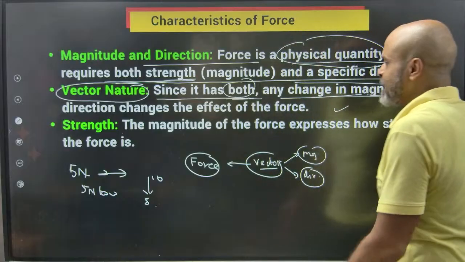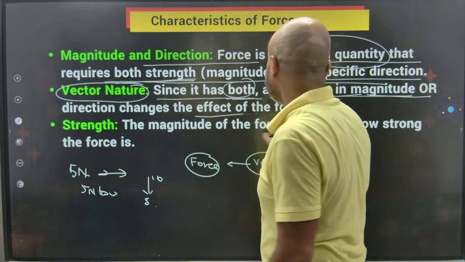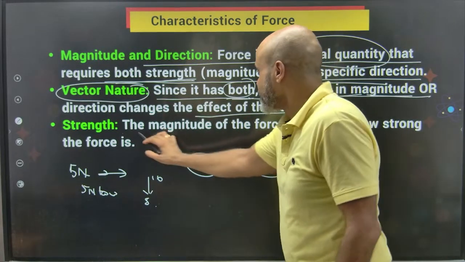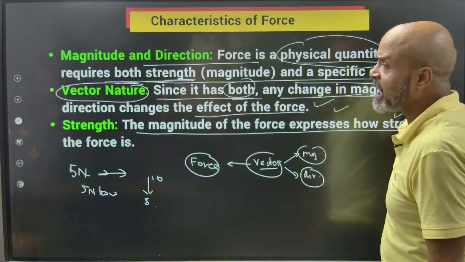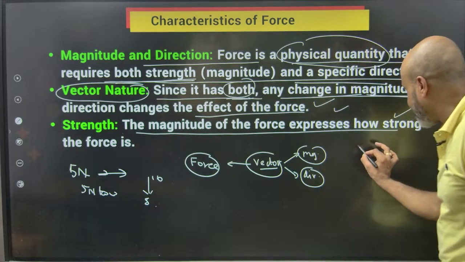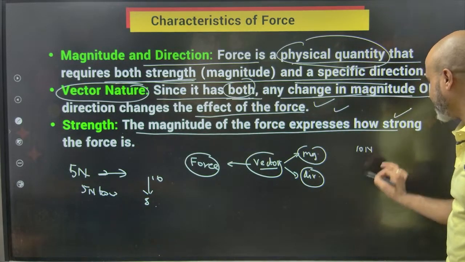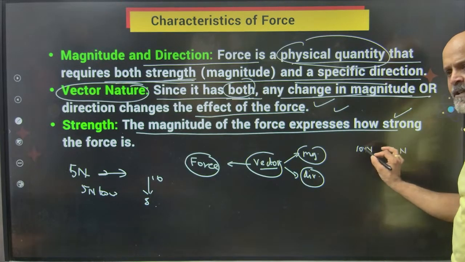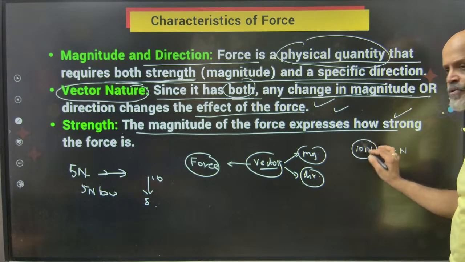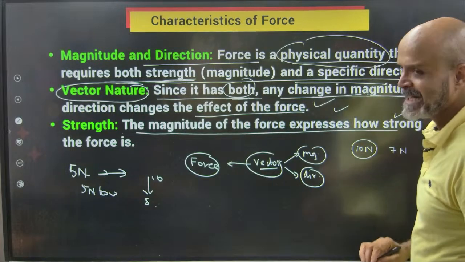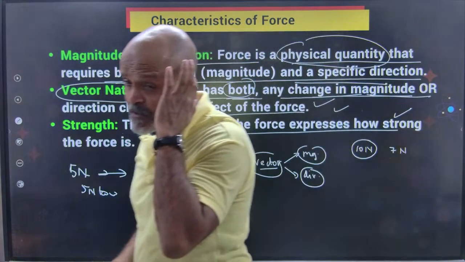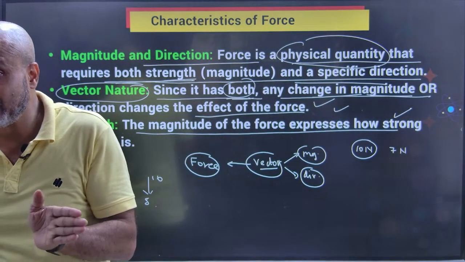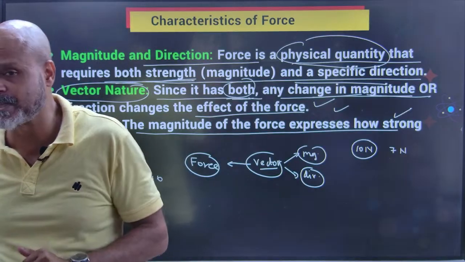Any change in the magnitude or direction changes the effect of the force. The magnitude of the force expresses how strong the force is. If I say a force of 10 Newton and a force of 7 Newton, which one is stronger? The 10 Newton force is stronger. So magnitude will tell you which force is stronger, and direction will tell you the direction in which the force is applied.